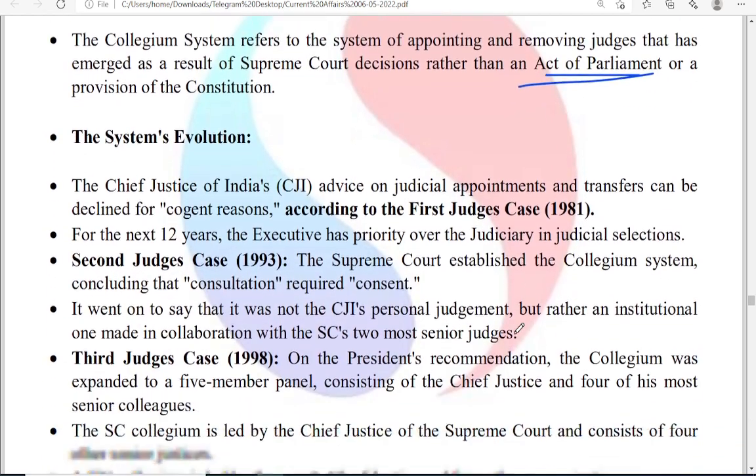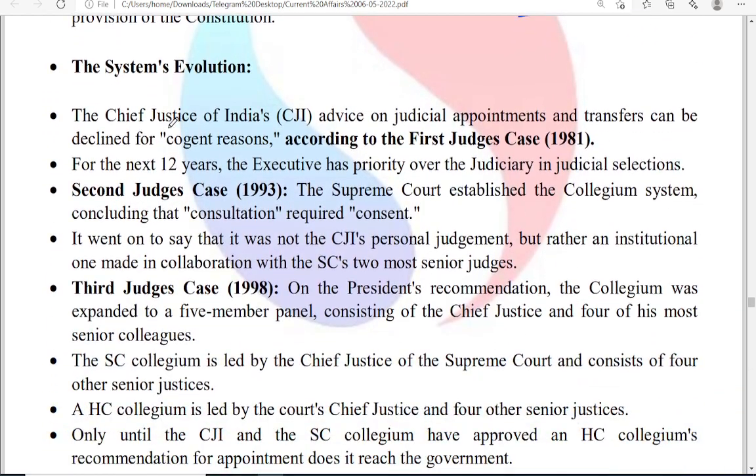Okay, how did this system evolve? So the Chief Justice of India's advice on judicial appointments and transfers can be declined on cogent reason according to the first judge's case of 1981. But for the next 12 years, executive had a priority over the judiciary in judicial selections.